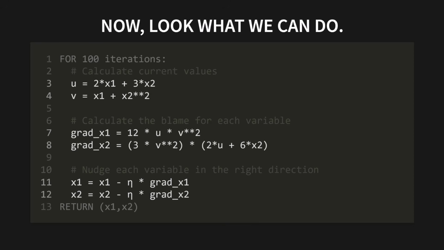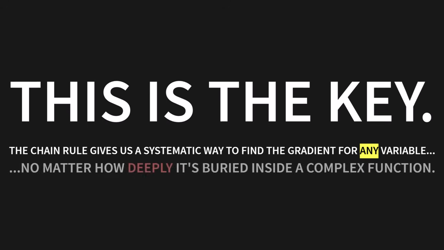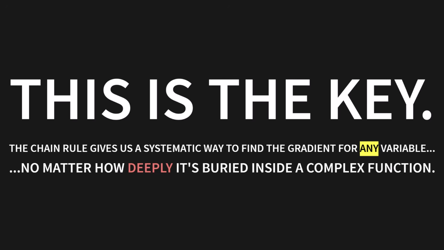For 100 iterations, we calculate the blame for each variable, grad x1 and grad x2, and then we nudge each variable in the right direction using our learning rate. This is the key. The chain rule gives us a systematic way to find the gradient for any variable, no matter how deeply it's buried inside a complex function.